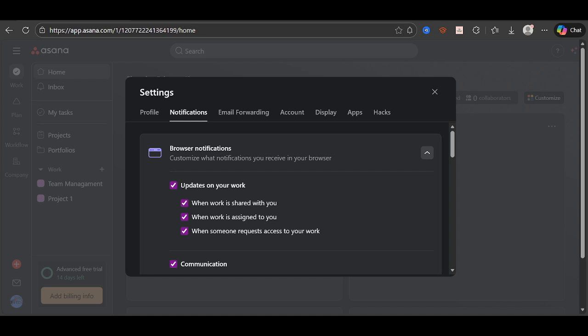That's all you need to do. By adjusting these three settings, you can keep your inbox focused and let Asana be the place where work updates live. Thanks for watching and enjoy a cleaner, quieter email experience while staying productive in Asana.